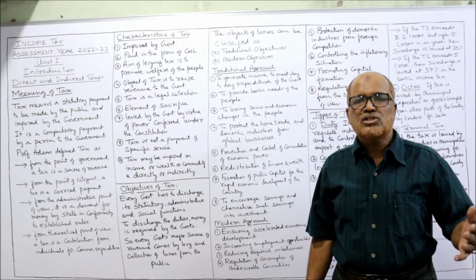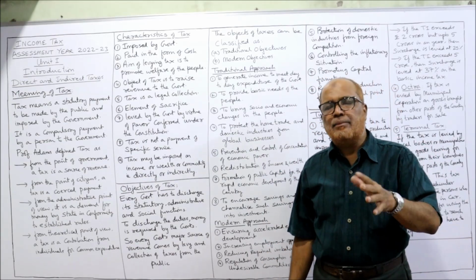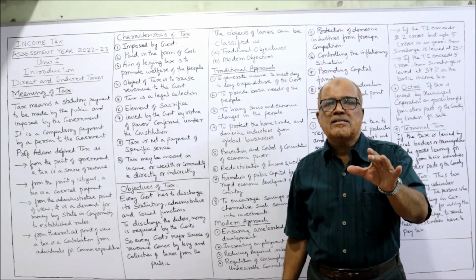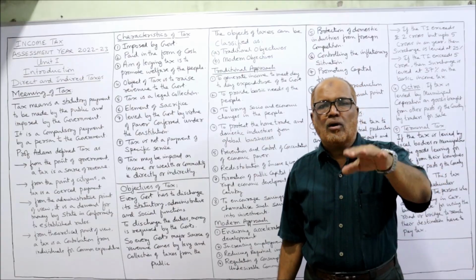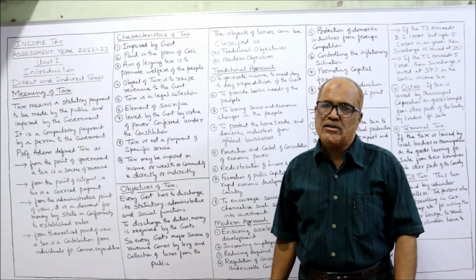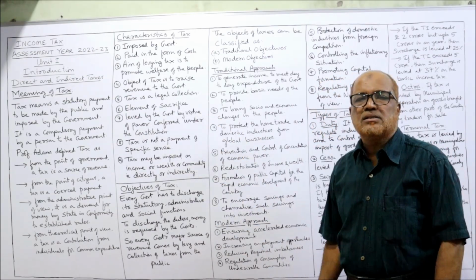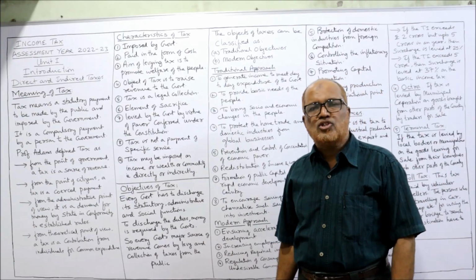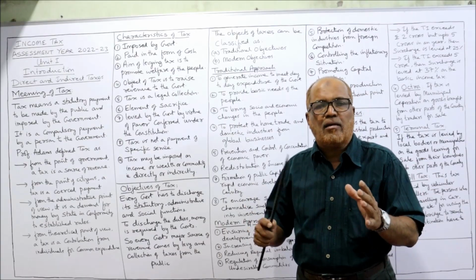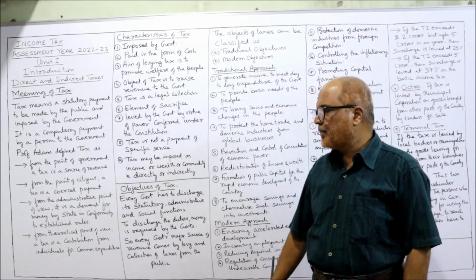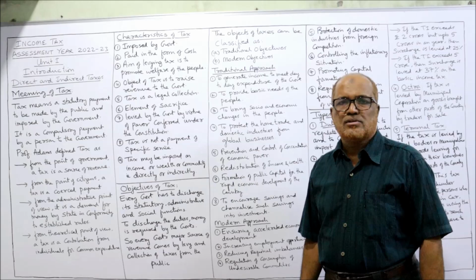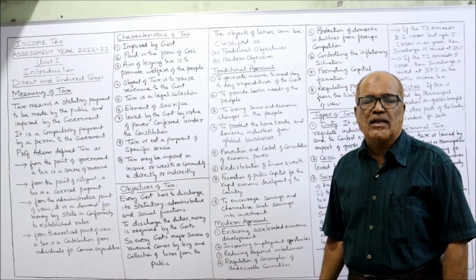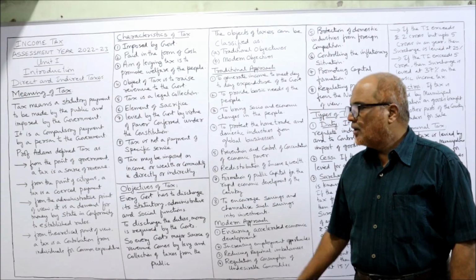See here, in the next video, I am going to explain the different types of tax, direct tax and indirect tax. But right now you remember the tax is levied on income or wealth or goods, right? So these are a few characteristic features of tax. After watching the video with full concentration, you can remember all the points and write them in your own words in examination. Now, objectives. What are the objectives of levying the tax by the government?